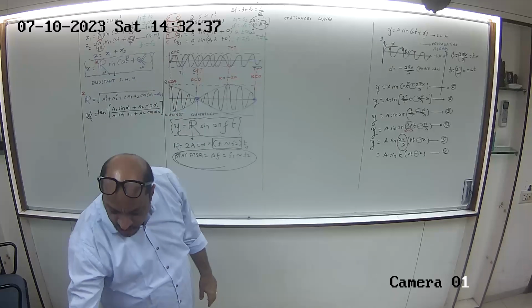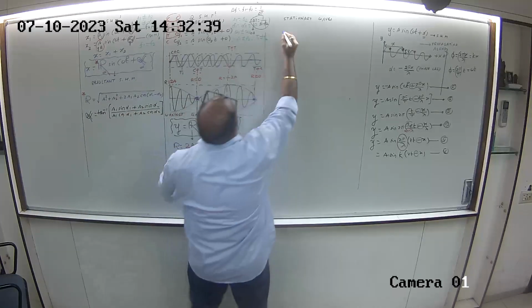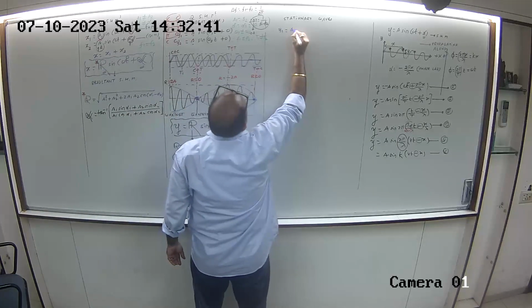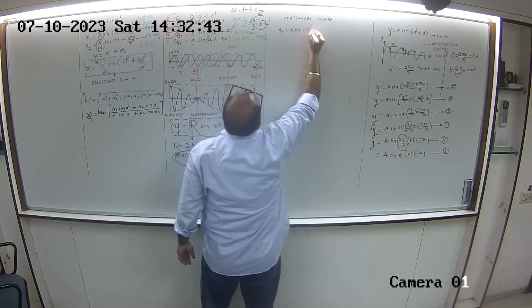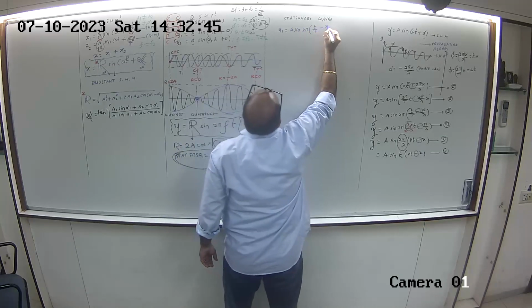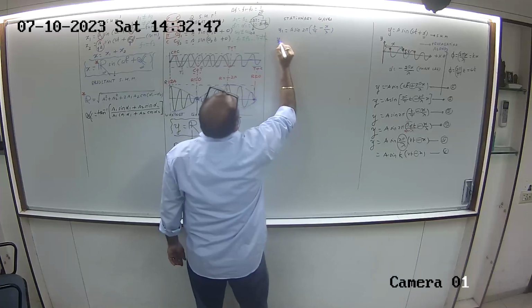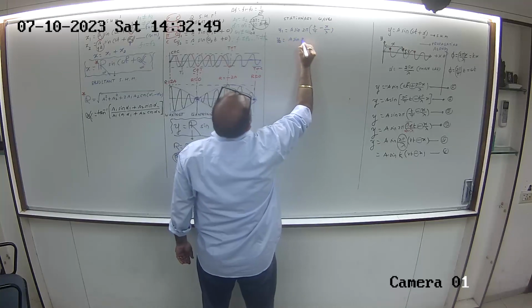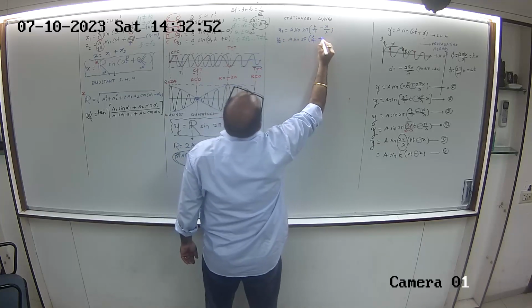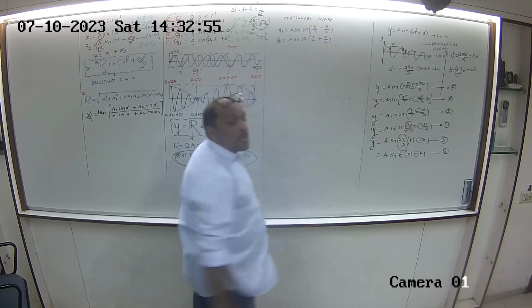Simultaneously how to understand stationary waves. Check please. y1 is equal to a sin 2π(t/T minus x/λ), and y2 is equal to a sin 2π(t/T plus x/λ). सब कुछ